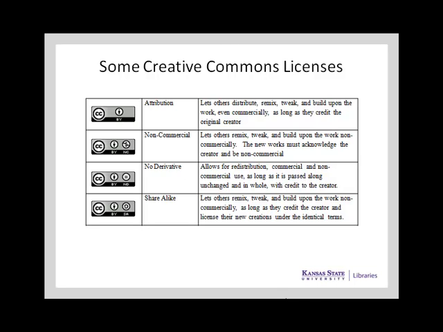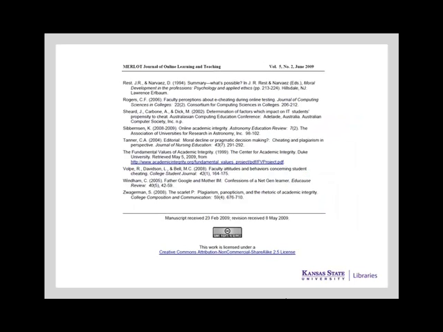If a creator decides to make their work available under the Attribution license, for example, anyone is free to use the work in any way as long as they credit the original creator. This license can be combined with other licenses that restrict commercial use, restrict creating derivative works, or require that any derivative works be licensed the same as the original work. To verify that the work you intend to use is licensed under Creative Commons, look for the Creative Commons icon where you would normally look for the copyright symbol. This article, for example, carries the Attribution, Non-Commercial, and Share Alike licenses.